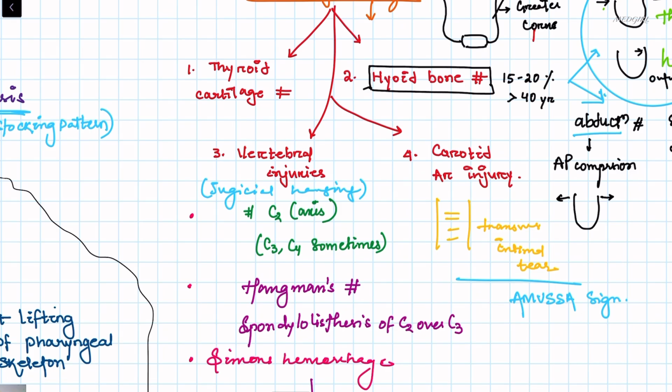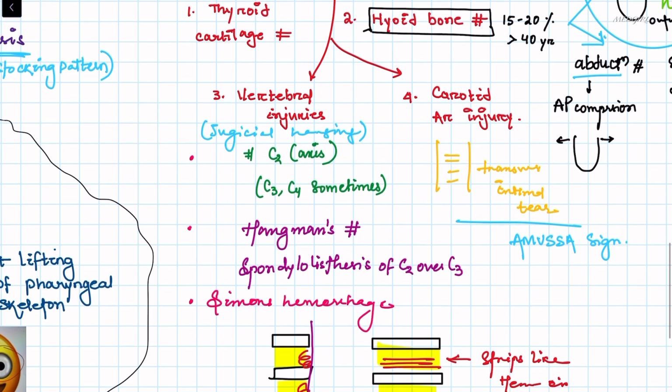Next we can see vertebral injuries. Vertebral injuries are seen in what is otherwise known as judicial hanging. Now this vertebral injury is due to hanging with a long drop, that is increased force to the neck. So judicial hanging, from a tree or balcony, are some examples. It's also known as hangman's fracture, and C2, C3, C4 fractures occur, but C1 fracture never occurs. C2 axis is most common. Then spondylolisthesis of C2 over C3 can be seen.